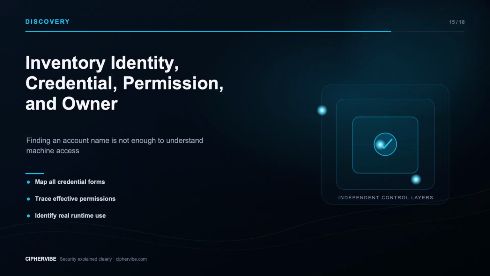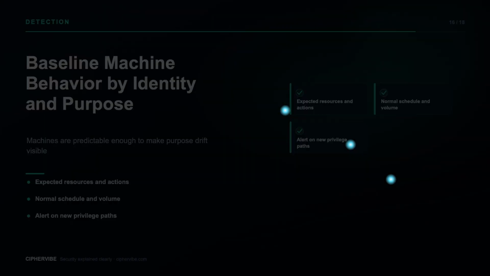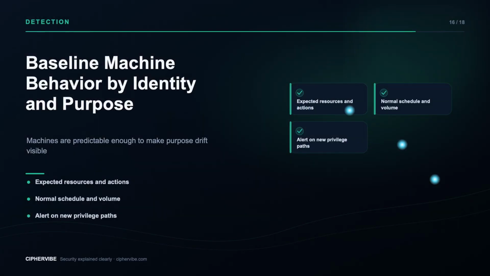Build an inventory that connects 4 things: the identity object, every credential or proof it can use, its effective permissions, and its accountable owner. Add the workloads, environments, resources, last use, creation source, and expiration. Discover embedded secrets and third-party grants without putting secret values into reports or tickets. A billing service normally reaches a narrow API on a known schedule. A support bot uses ticket and messaging endpoints. An agent accesses only its approved tools.